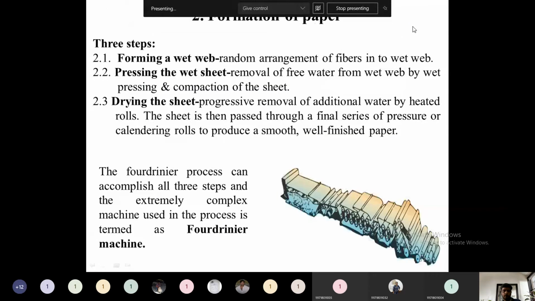If you see paper manufacturing or paper production, there are three processes involved. The first one is the formation of wet web. In the wet web, what takes place is the random arrangement of fiber. Fibers need to be arranged so that we obtain a uniform thickness as well as uniformity in the paper. In order to get that uniformity, the proper arrangement of the fiber will be there.